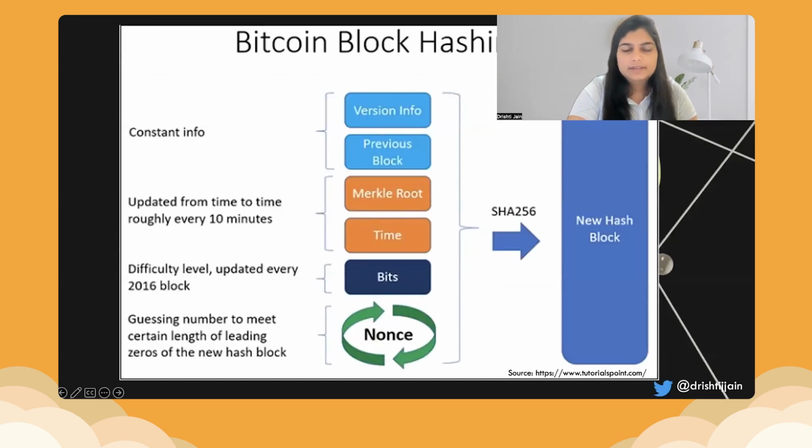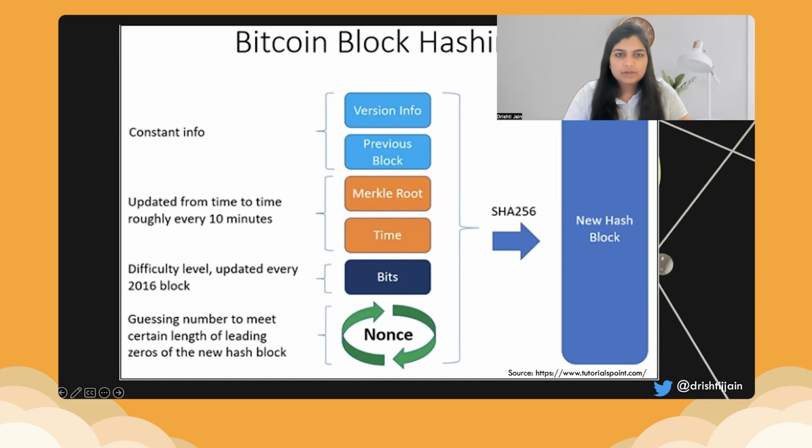Now, let's look at the Bitcoin block hashing. If you see, for creating every new hash block, there is a constant info with the version info, the previous block information with respect to the previous hash that is there. Then there's a Merkle root and the time, which is updated from time to time. Merkle root, if you're good with data structures, you must have heard about the Merkle tree. So Merkle tree is a simple mathematical way to verify data. It is a tree in which each leaf is labeled with the cryptographic hash of a data block, and every node that is not a leaf is labeled with the cryptographic hash of the child nodes.